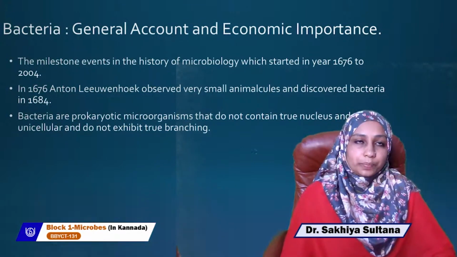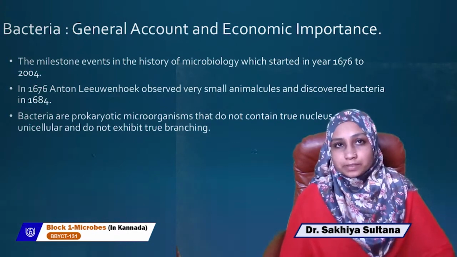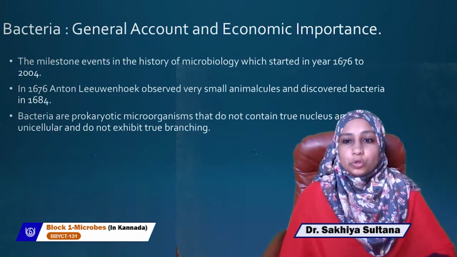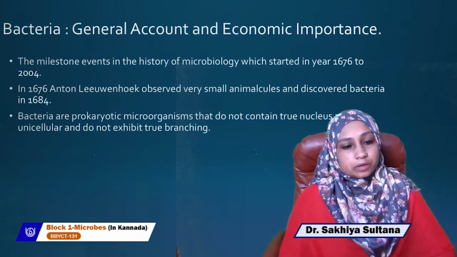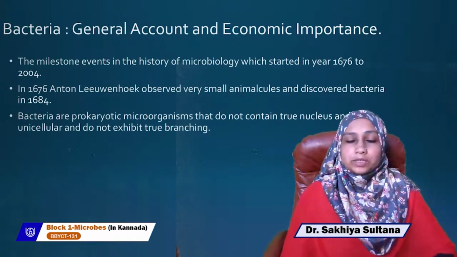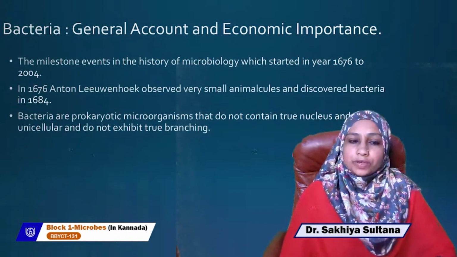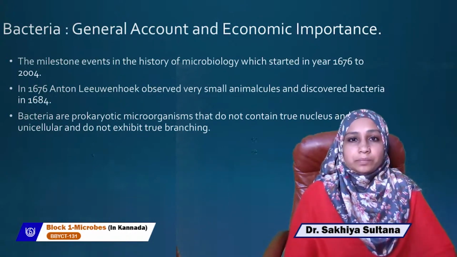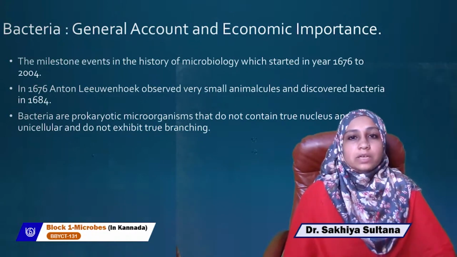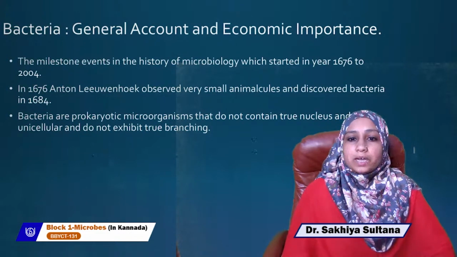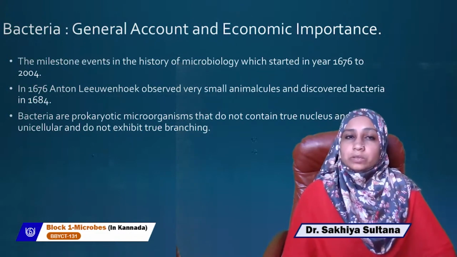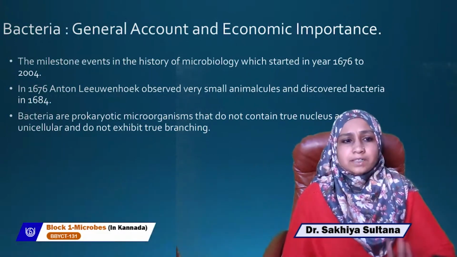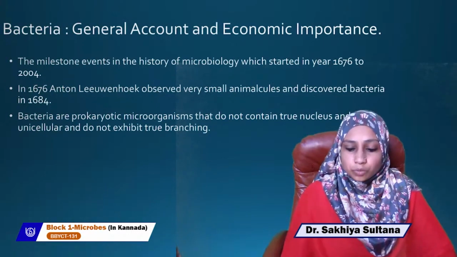Now bacteria are prokaryotic microorganisms. Why do we call them prokaryotes? Because they do not have a true nucleus, and they are unicellular and do not exhibit true branching. Bacteria are prokaryotic microorganisms that do not contain a true nucleus, because the nucleus is not covered by a nuclear membrane. So it does not contain a true nucleus and is unicellular, a single-celled organism, and does not exhibit true branching.